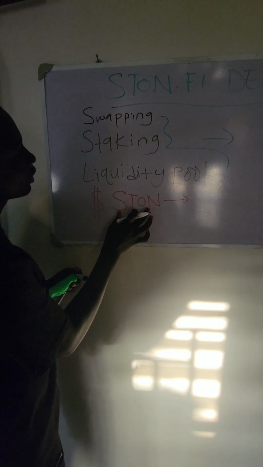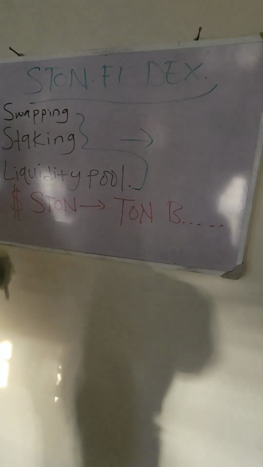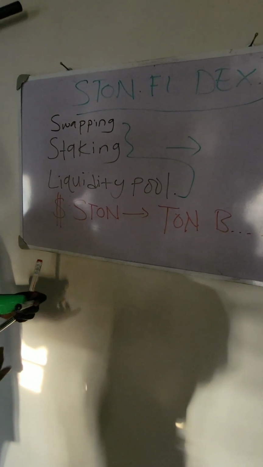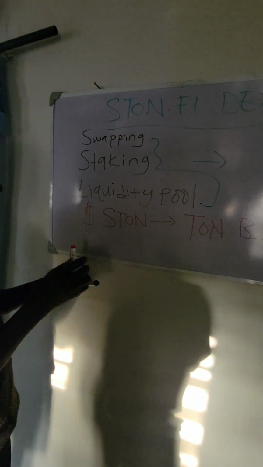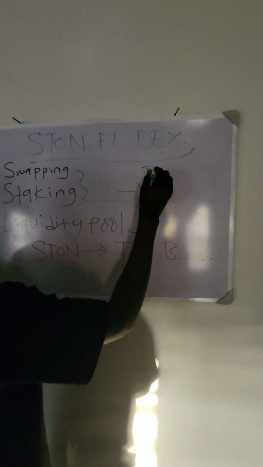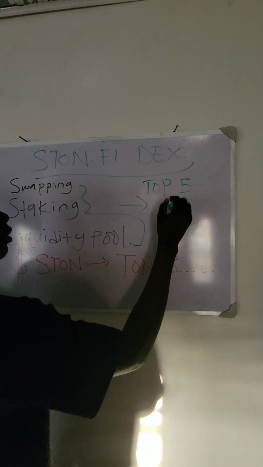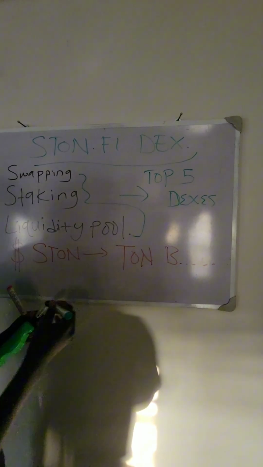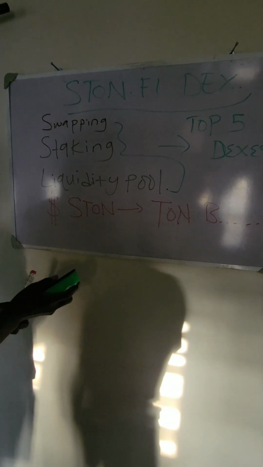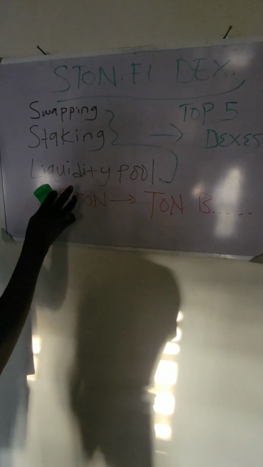And mind you, STON.FI is actually built on the TON blockchain. And we all know that the TON blockchain is one of the latest blockchains that we have in the ecosystem. Another important thing about STON.FI DEX is that it is among the top 5 DEXs that we have. So now quickly, let me explain a few things before we continue with staking and then liquidity pool.